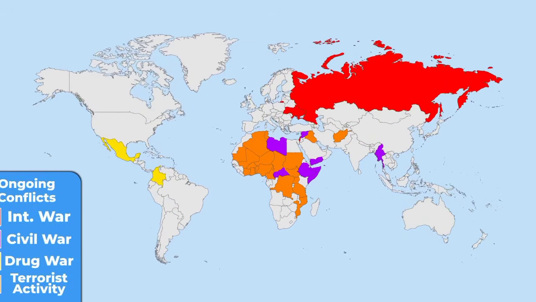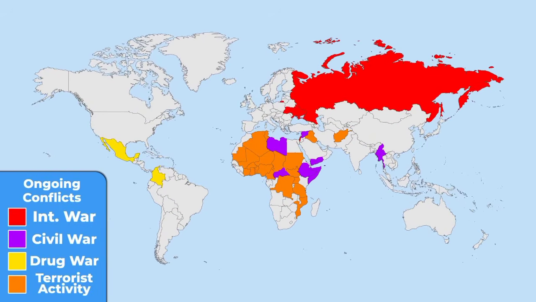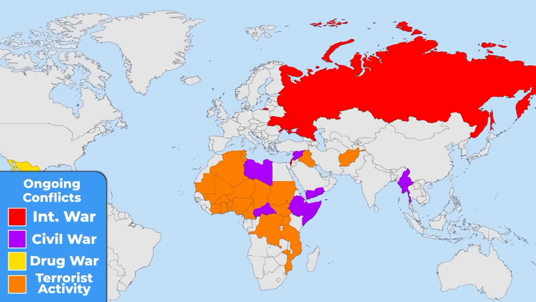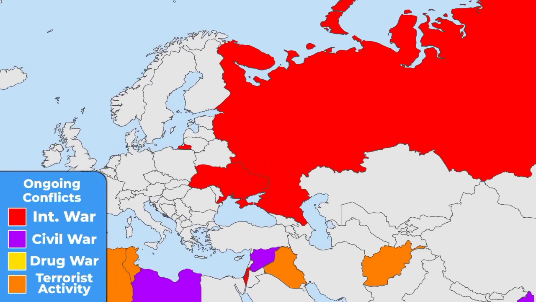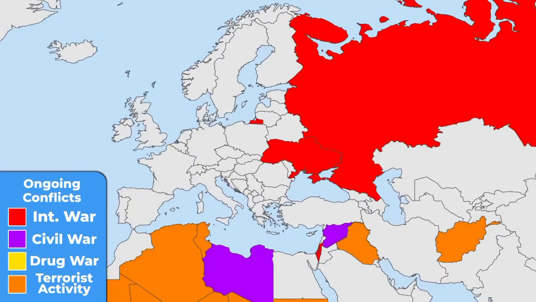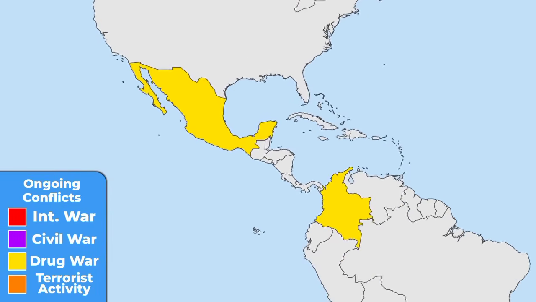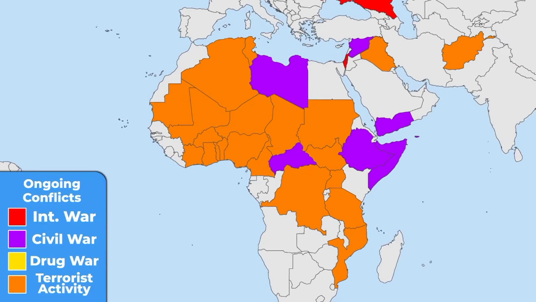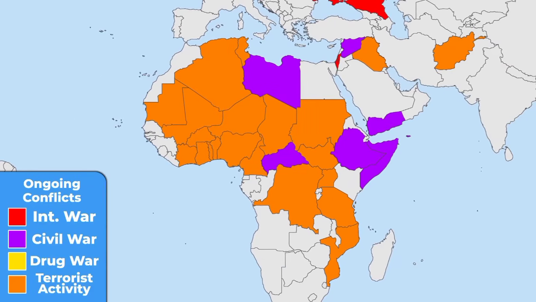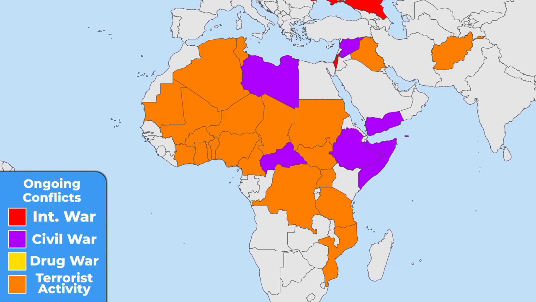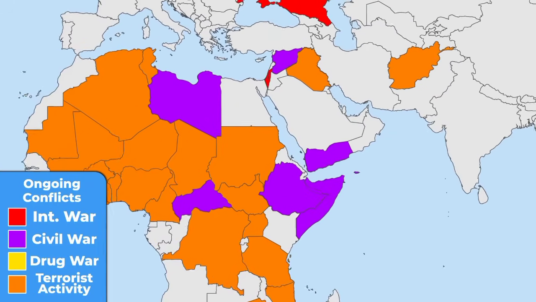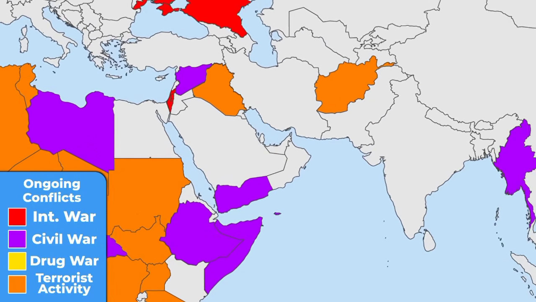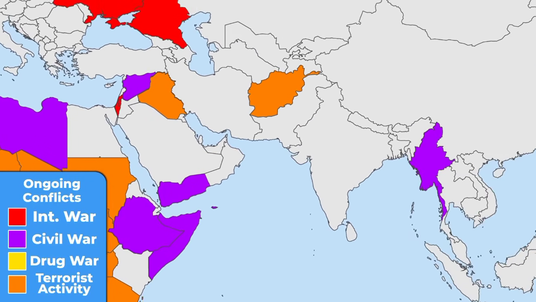These are all the countries with an ongoing war on their territory. The Ukrainian-Russian war in Europe has already been going on for 2 years. Meanwhile, Latin America still remains the place of cartel fighting, and Africa is far from stability. Many reasons are behind the civil wars and terrorist activity in most African nations. Yemen, Syria, and Myanmar are still caught in the middle of a civil war. Factors like war or hunger are among many directly affecting how long you will live.